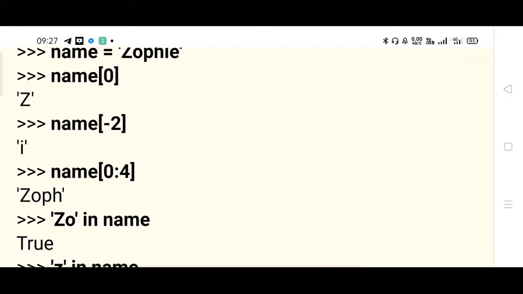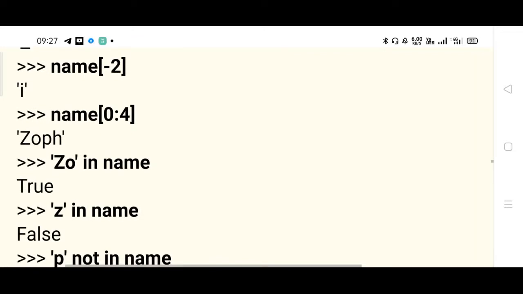And then we can use in operator and not in operator, how we have used earlier with the list. In the same way, Zo in name, you are just checking whether it is present or not present. If it is present, True will be returned, else False will be returned. Z in name is false, because capital Z is there, it is case sensitive, so small z is not available.